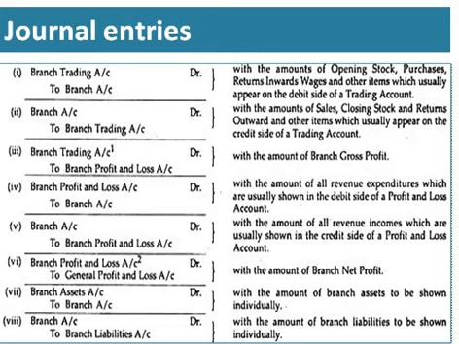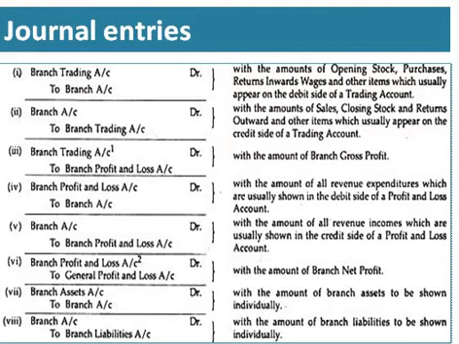For debit side items of the trading account in the branch, that means opening stock, net purchases, direct expenses, etc., all those items will be recorded as branch trading account debtor to branch account. So first we have to transfer all debit side items of the trading account to branch trading account. So write branch trading account debtor to branch account.